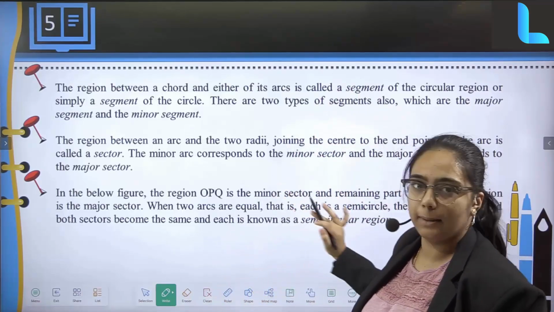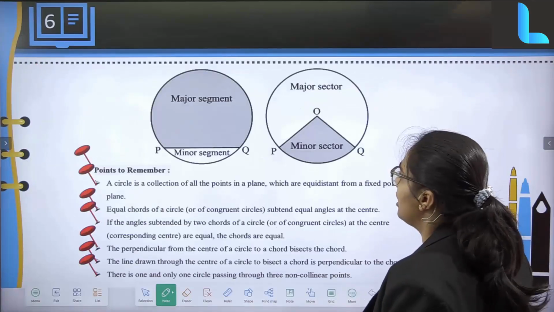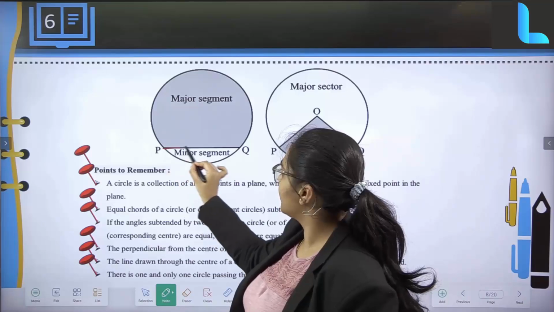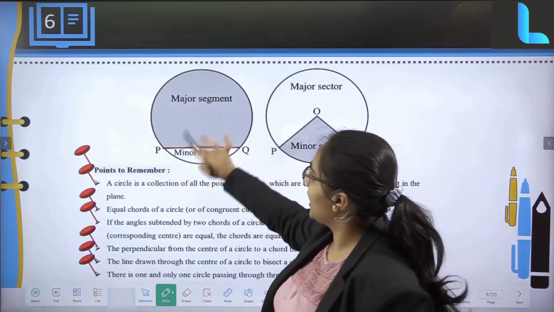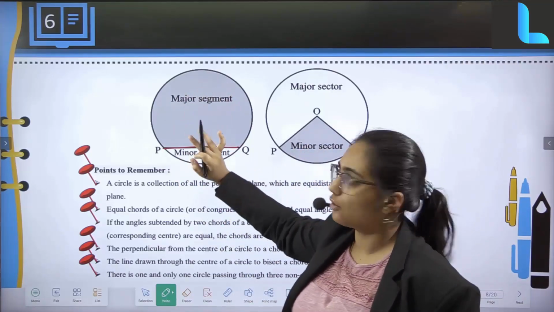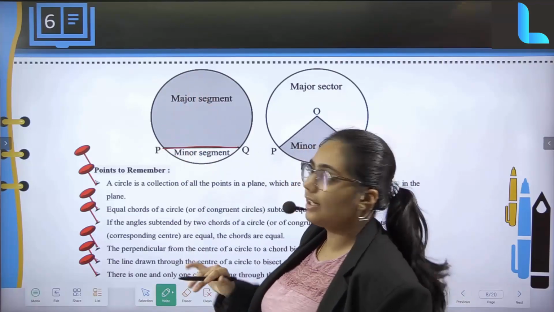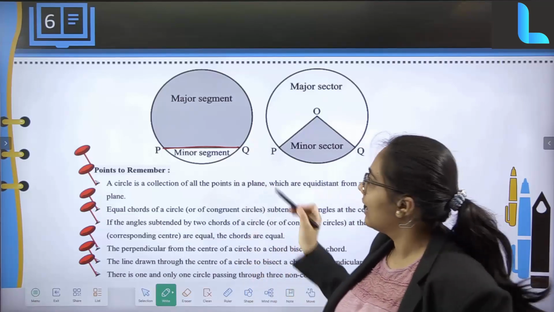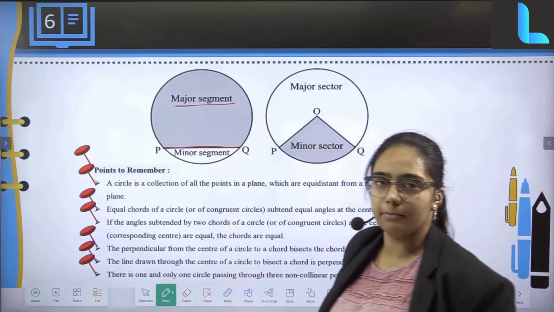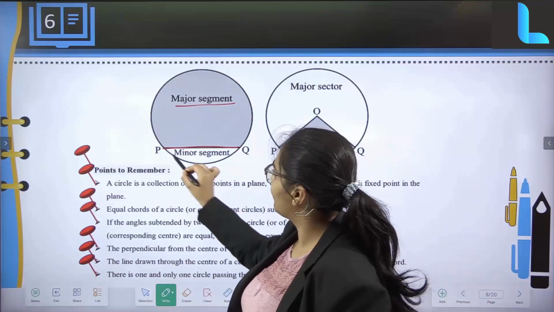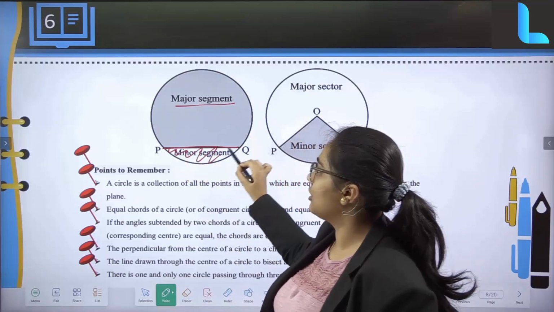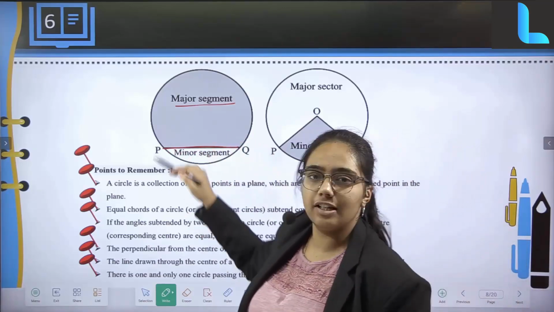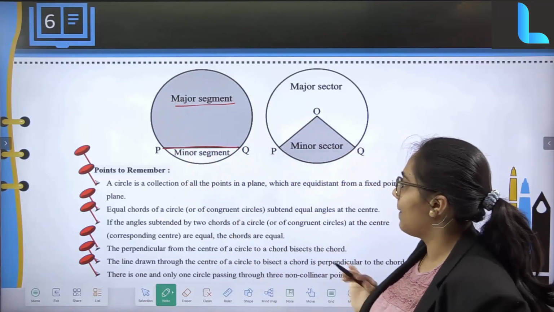So to learn these 3 points, we'll just look into a diagram. So basically when these two things have been specified, so now you know that this is going to be a chord, and the shaded portion of it is in gray. So this shaded, if you can see the difference, this is having a major portion of it which is shaded, therefore I'll call it a major segment. So the other part which is left out over here, which has not been shaded, that is going to be my minor segment. So this is the major difference between major segment and minor segment.